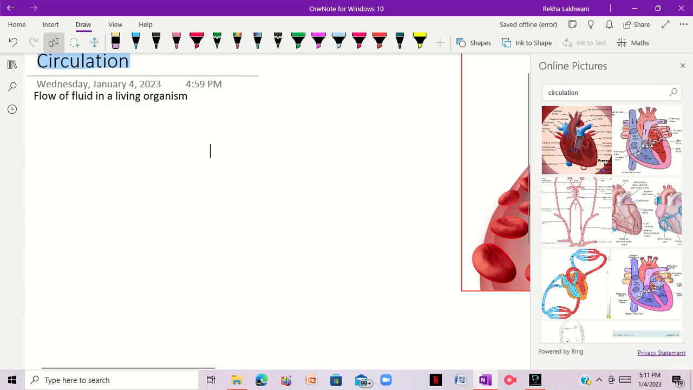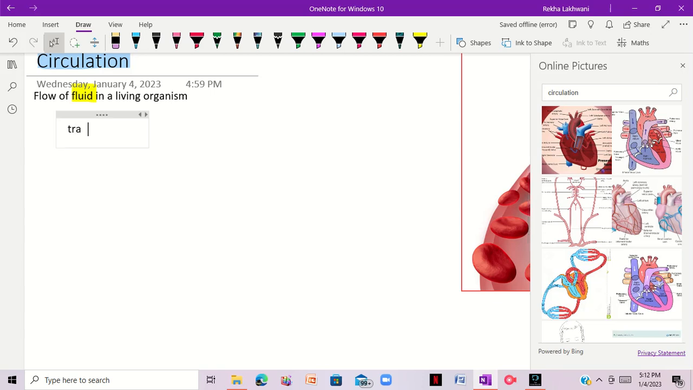So here the word fluid refers to any kind of connective tissue. It can be blood, it can be hemolymph, it can be lymphatic tissue too, right? So these are the most common types of the fluid which usually circulate in our body. So flow of fluid in a living system is known as circulation. So basically, what type of things are transported through this fluid?